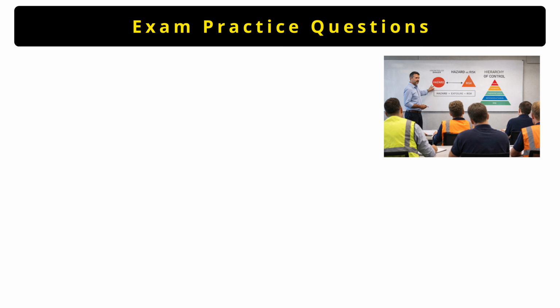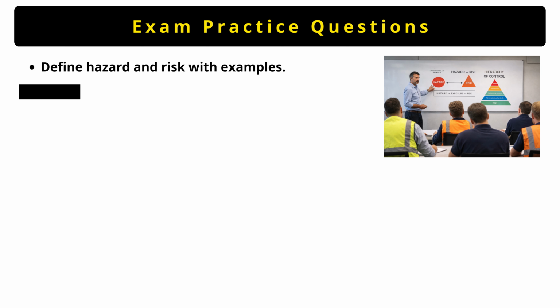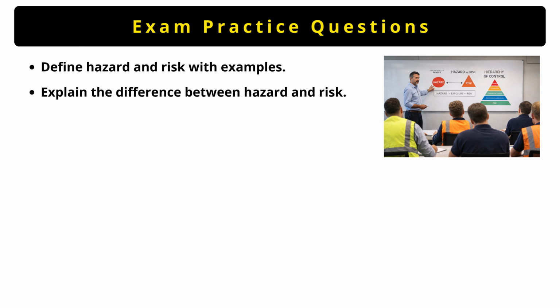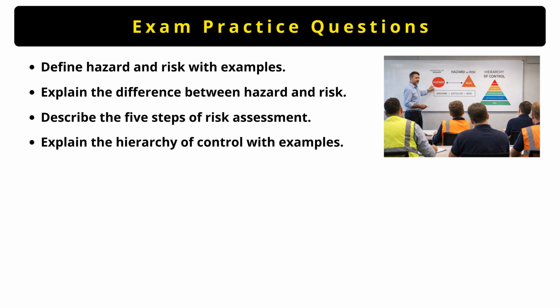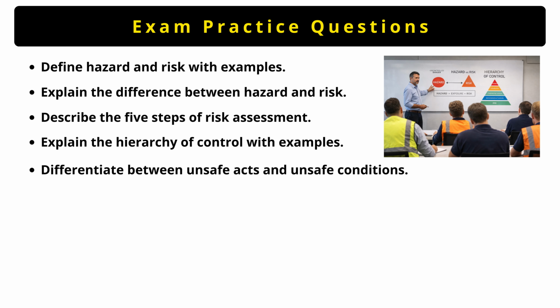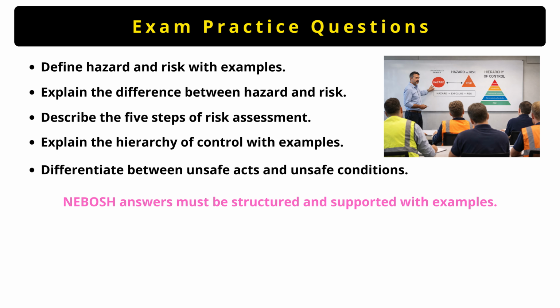Now, these are the exam practice questions for you. You have to tell what are hazards and risks with examples, explain the difference between hazard and risk, describe the 5 steps of risk assessment, explain the hierarchy of controls with examples, and what is the difference between unsafe acts and unsafe conditions. So these are the 5 questions you have to write down in your notes or books, or you just remember what you have learned from this element 3. If you can answer each of these questions, it means that you have clearly understood this element 3.